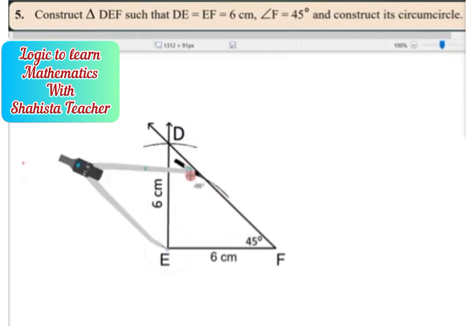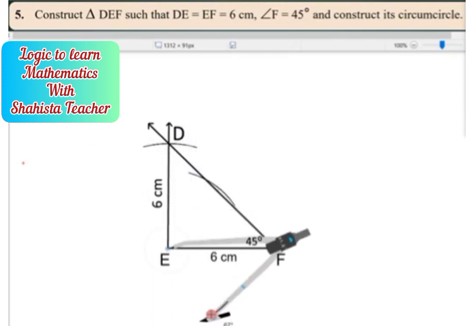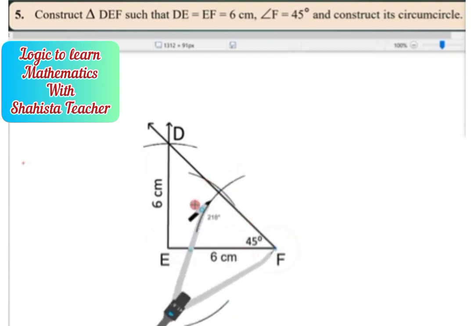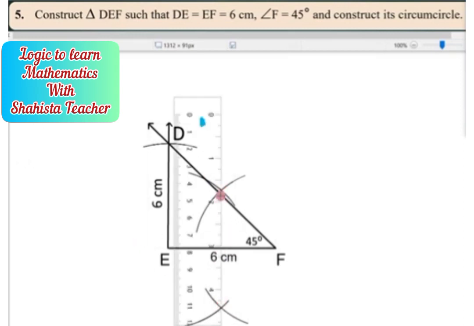Just extend this compass and draw two arcs, one above, one below. And on point F again we have to draw an arc, without moving the compass, same measurement. Now just draw a line from both these midpoints. So now we are drawing the line. Yes, one vertical line is done after drawing this arc.